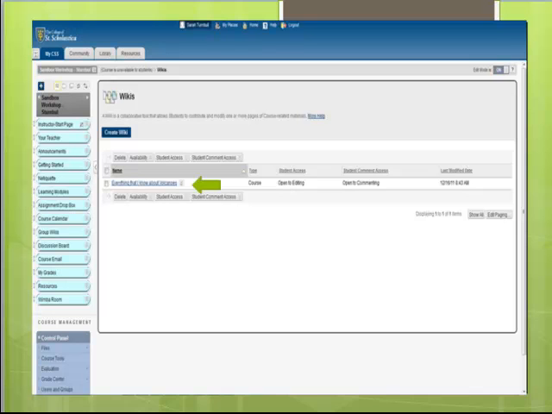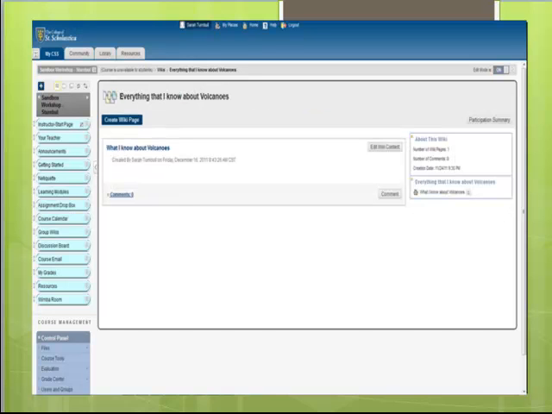You are going to click on the link to the wiki called Everything That I Know About Volcanoes. And the link is the blue lettering right there, and I've indicated it with a green arrow. That link will take you to this page. And what you're going to do is you're going to edit wiki content. I've indicated that with the green arrow.